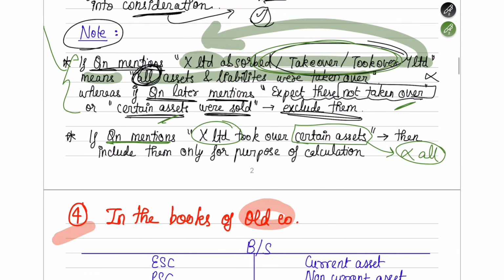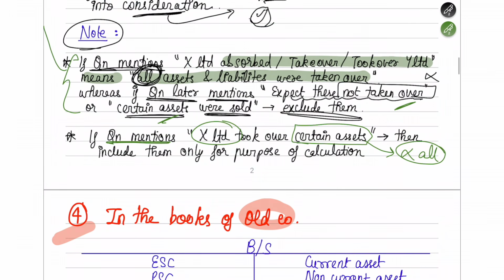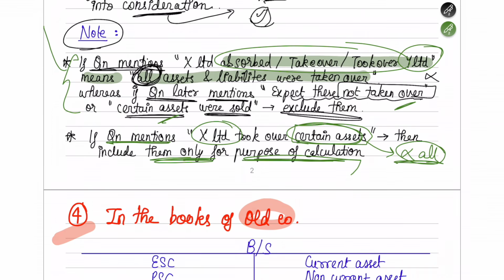In the first case, what happened? Here they have directly told that X Limited has taken over the entire company. When they say so, you assume that everything has been taken over. But here they are saying that only certain assets or liabilities have been taken over, and only those you have to take for the purpose of calculation. Please don't take all the assets and liabilities which are given in the question.